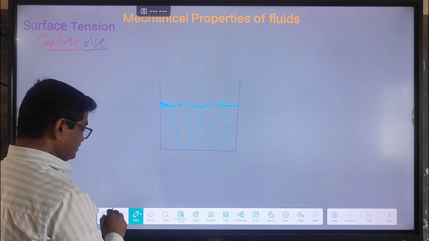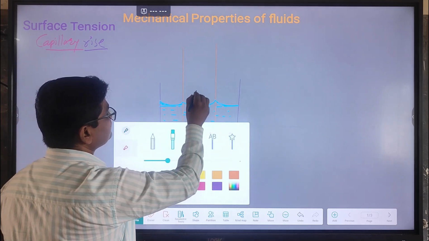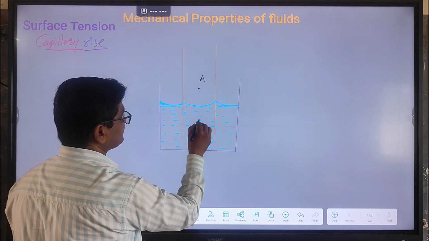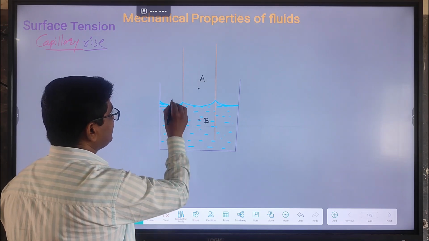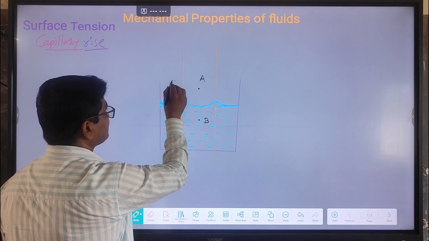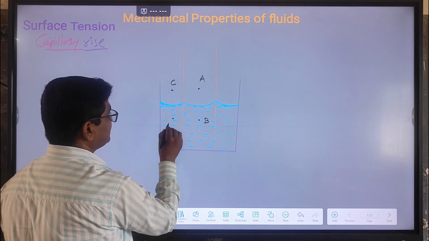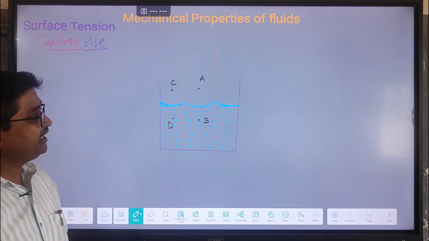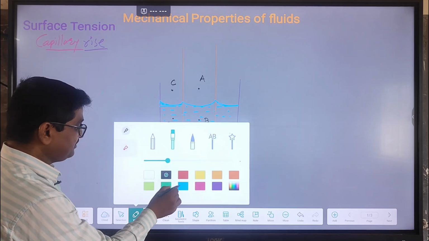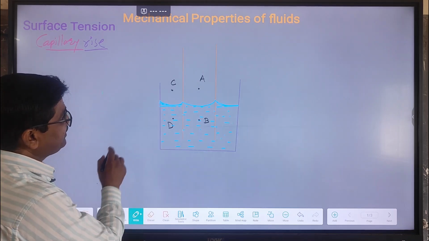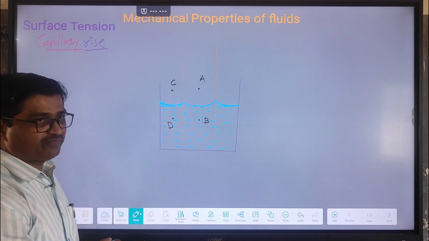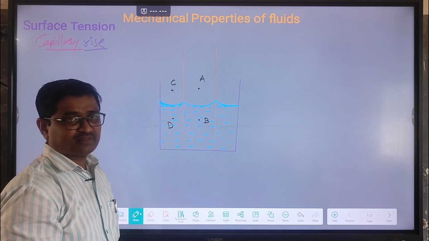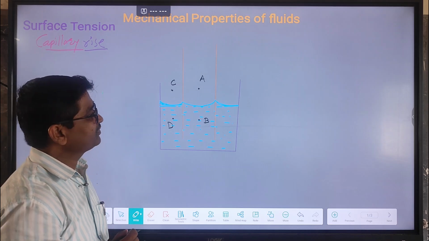This is point A, this is point B, this is C, and this is D. There are 4 points: point A, point B, point C, and point D. Point A is present just above the concave surface, but inside the capillary tube.